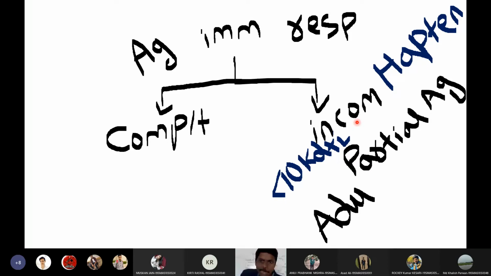Adjuvants are the non-immunogenic, non-protein substances that, upon adding to the incomplete antigen, will make a hapten into a complete antigen. So adjuvants make haptens a complete antigen.